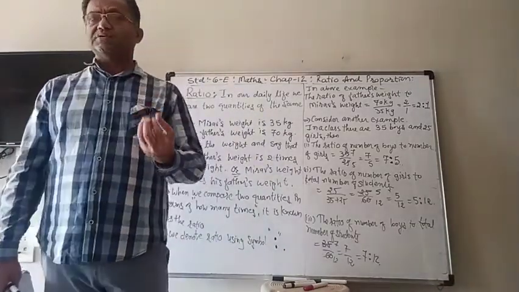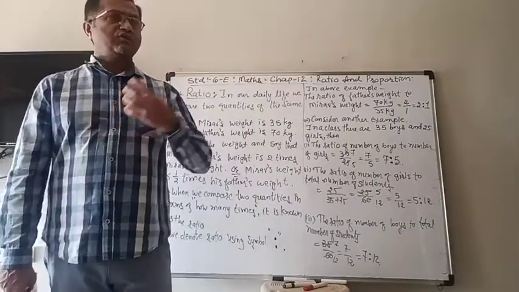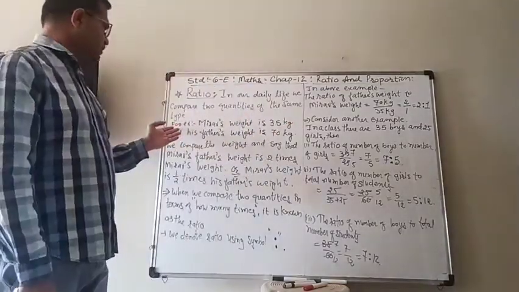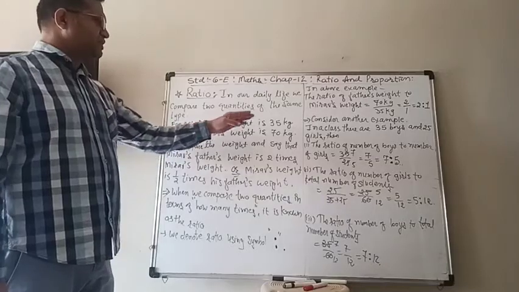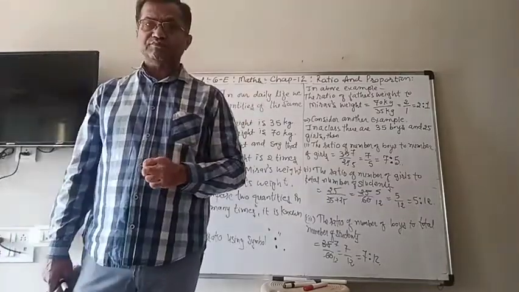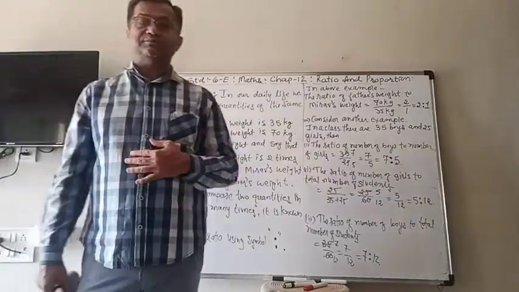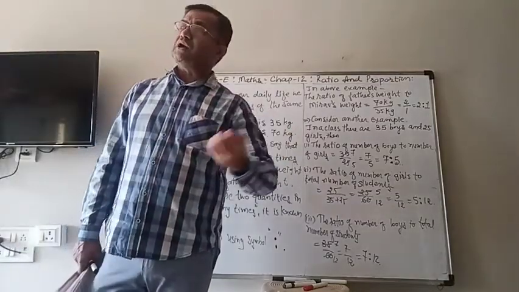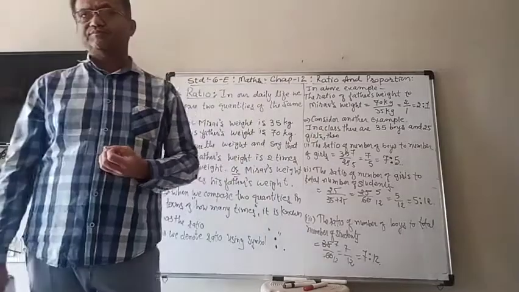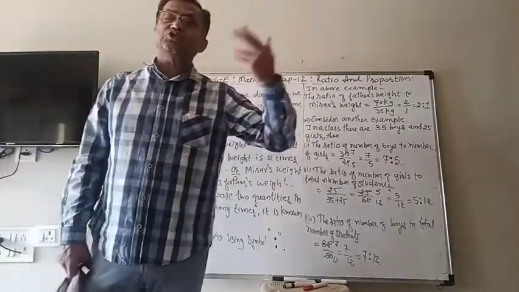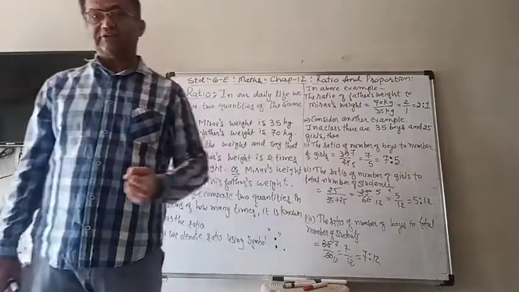Like suppose your weight is 35 kilogram, as I wrote down here. Mirav's weight is 35 kilogram and his father's weight is 70 kilogram. So here you can compare that Mirav's father's weight is double, means 2 times. 35 2s are 70.